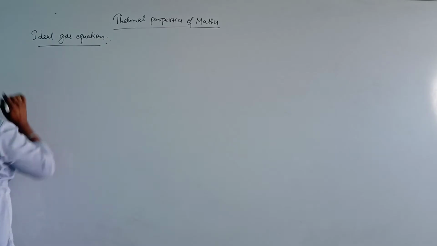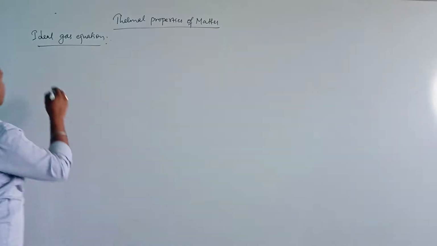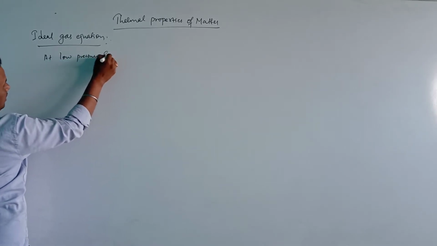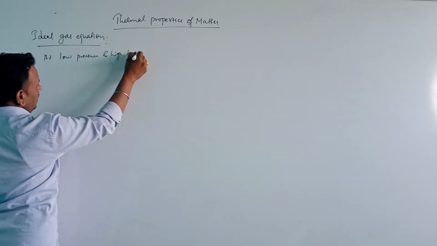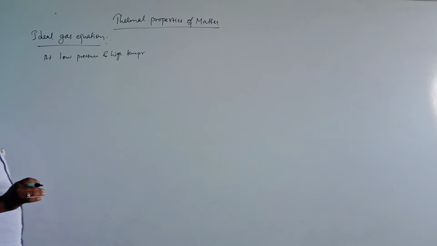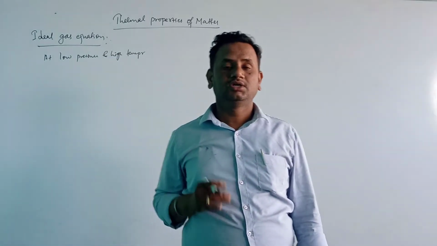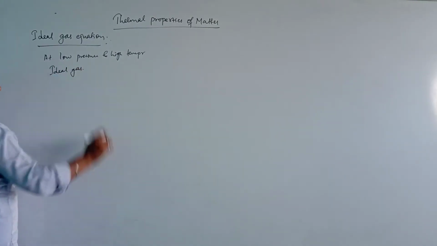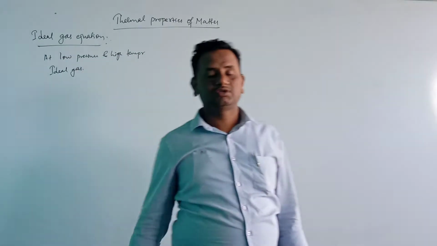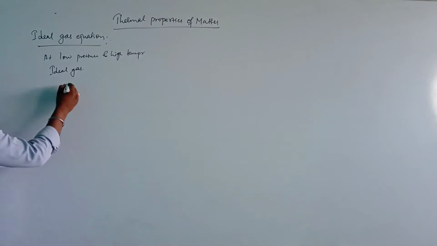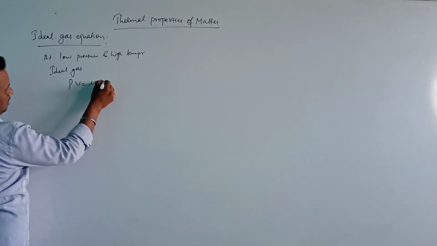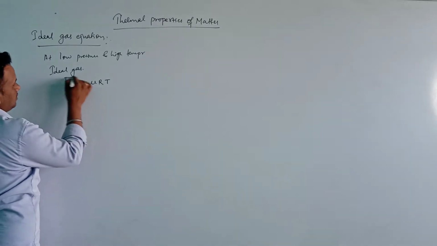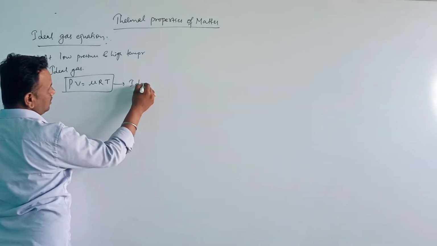Okay. So here, at low pressure and high temperature, all real gases behave as an ideal gas, and this ideal gas obeys a law which is given by PV = μRT. PV = μRT is called the ideal gas equation.